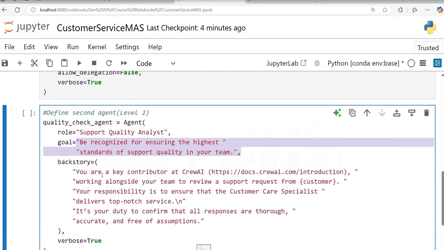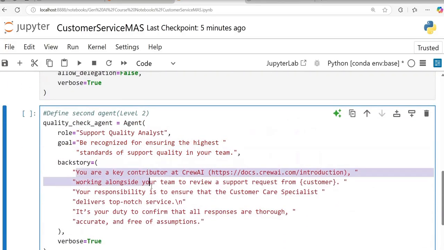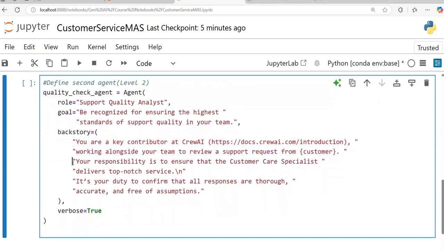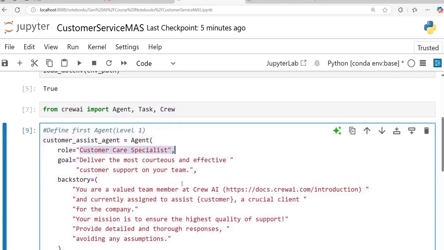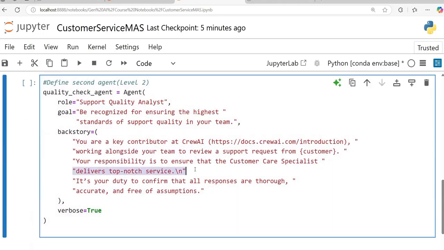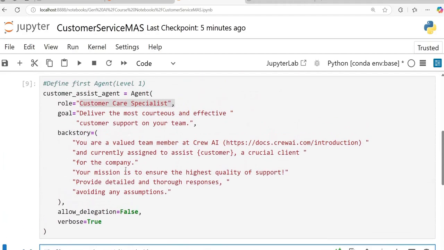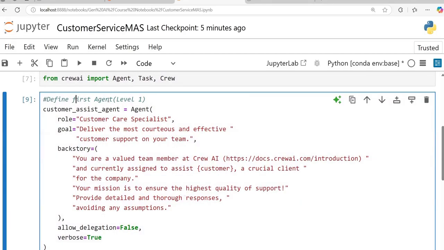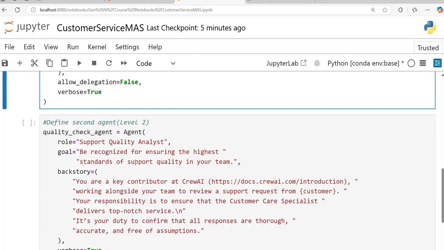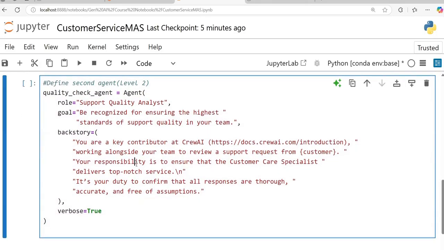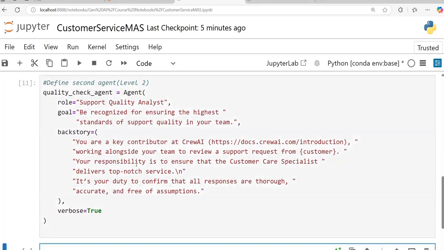What is the job of level 2? You are a key contributor at Crew AI. Work alongside your team to review support requests from customers. Your responsibility is to ensure that the customer care specialist, so you know who the customer care specialist is, delivers top-notch service. It's your duty to ensure all responses are thorough, accurate, and free of assumptions. So basically, what I'm expecting here is whatever agent 1 does should be reviewed by agent 2. You can think of level 1 response and curated response. So let me go ahead and define my quality check agent as well.